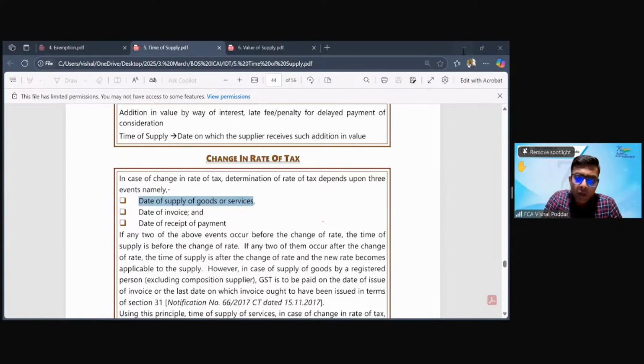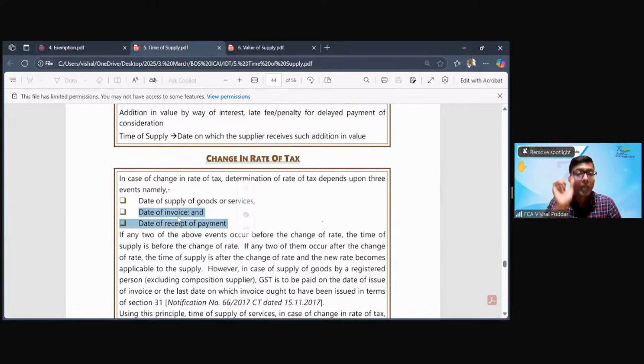But when you are applying section 14, I'll give you a simple trick. What is that trick? See the date of supply. So you have made a supply. See whether this supply is happening before the change in rate or after the change in rate. So first possibility, supply is happening before the change in rate. In such a case, out of these 2 dates, whatever dates are given to you, take the date whichever is before.